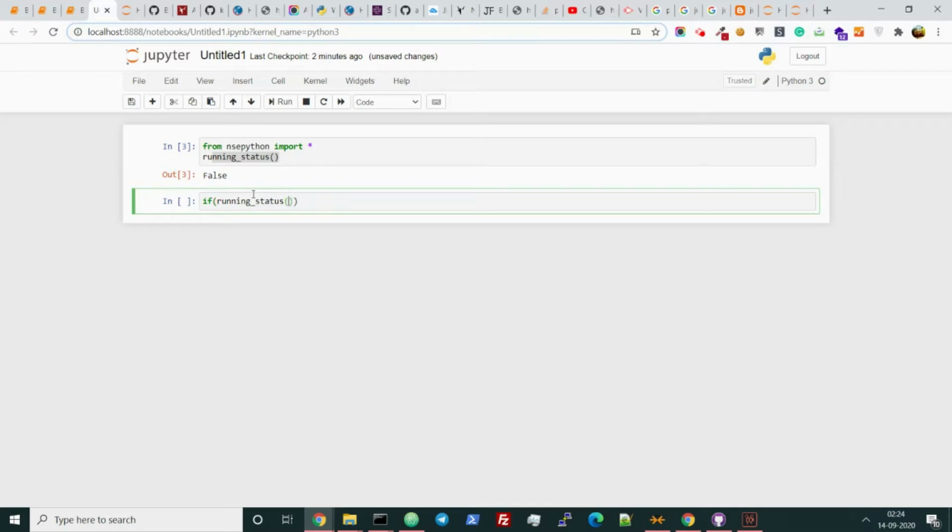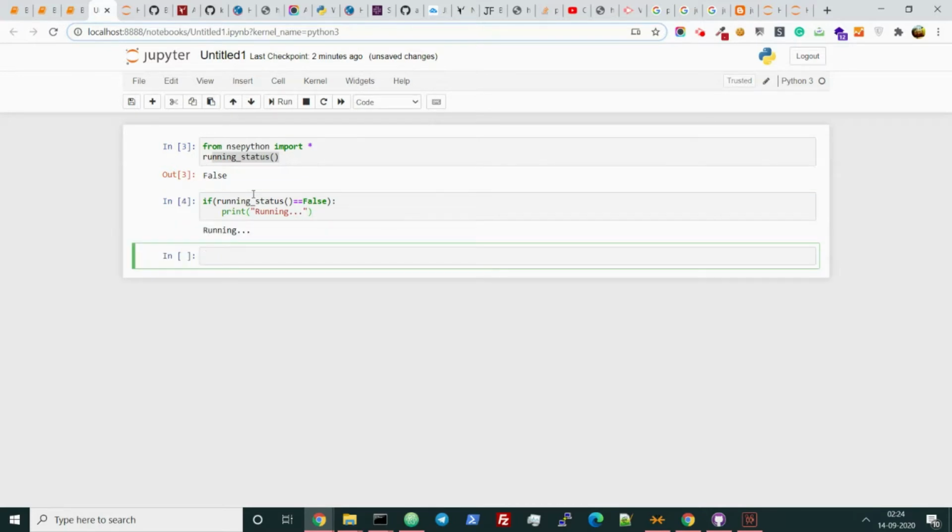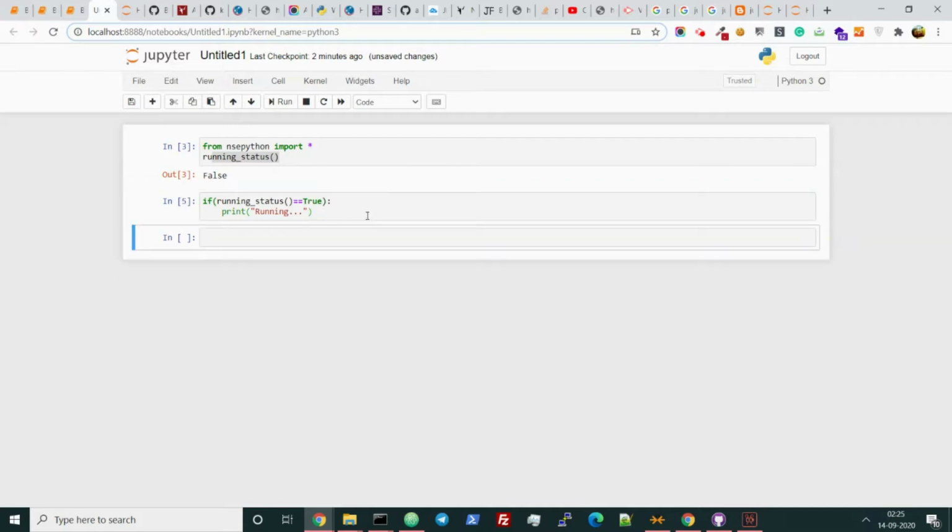If running status true. Right now it is not running, so let's run with the false. Then print running, like that. Correct. So right now we need to keep it true. Fine. So this is the wrapper. We need to write our entire program inside this.